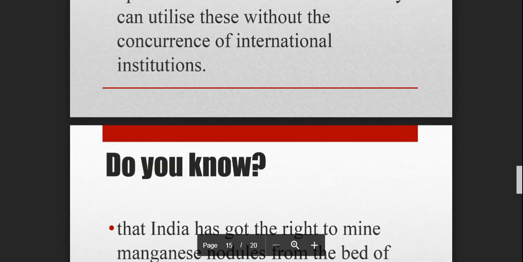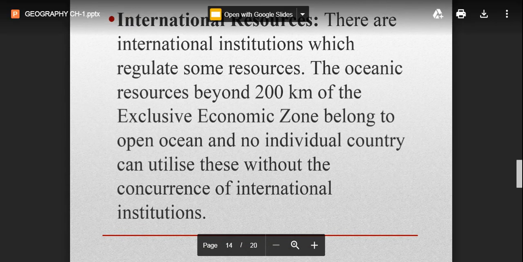Okay. Now, the live example of international resources is basically Antarctica, right?